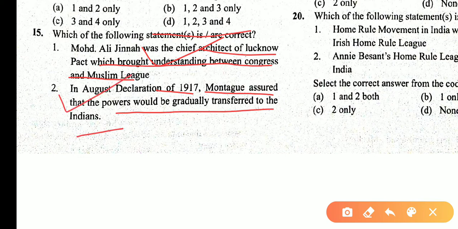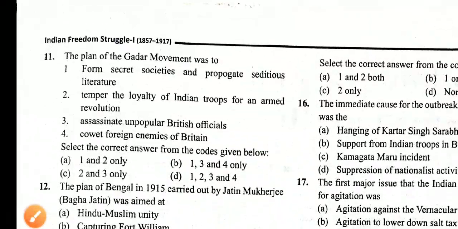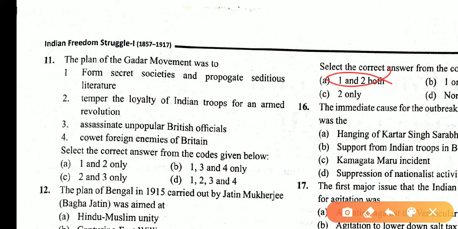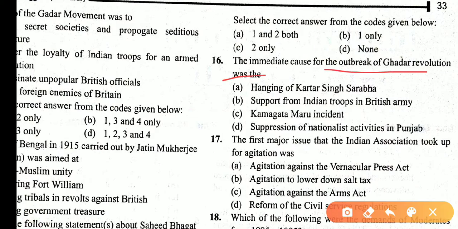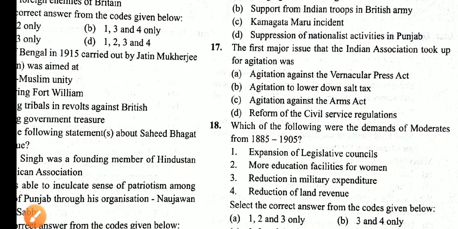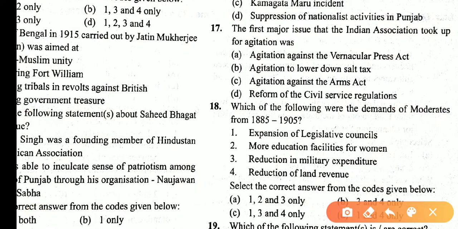So 1 and 2 are correct, and the answer is A. The immediate cause for the outbreak of the Ghadar revolution was the Komagata Maru incident. So the answer is C. The first major issue that the Indian Association took up was reform of the civil service regulation. So the answer is D.